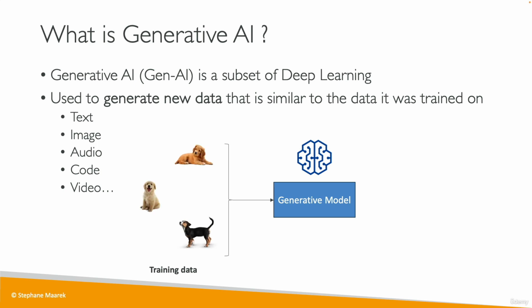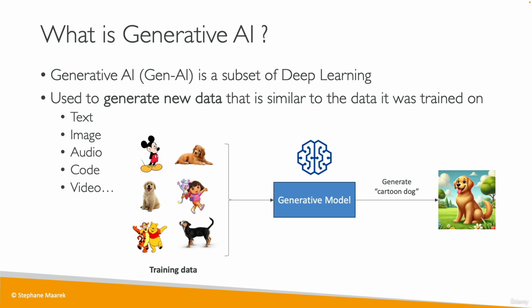Here's an example where we are going to give it a lot of dogs images. So we have our trained data set, which are going to be dogs, but also we're going to feed it cartoons. So we're going to have a bunch of different cartoons that are going to be hand-drawn. And the generative model is going to see so many of these trained data that it is going to understand what is a dog, what is a cartoon. And then if we ask it, can you generate a cartoon dog? It's going to be smart enough to combine the two together and create a dog that looks like a cartoon. And that is the whole power of generative AI, that it's able to combine its knowledge into new and unique ways.